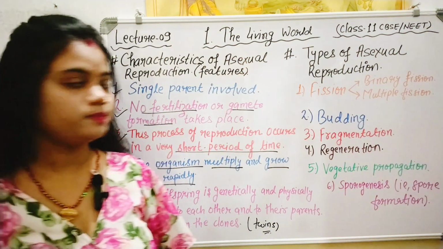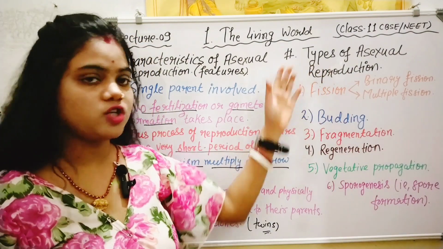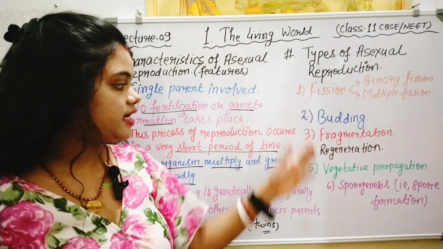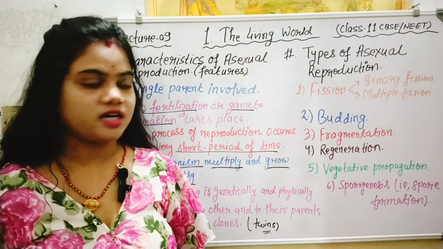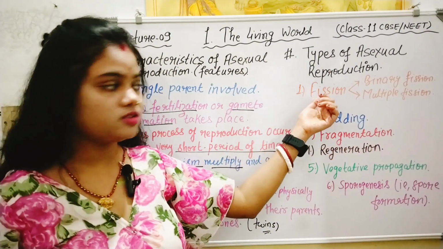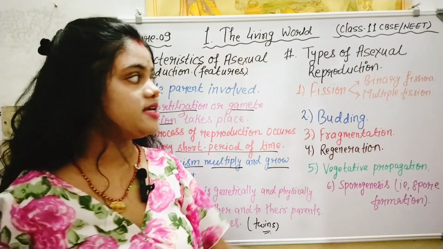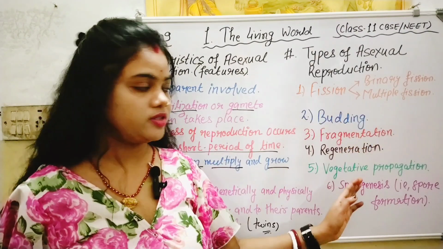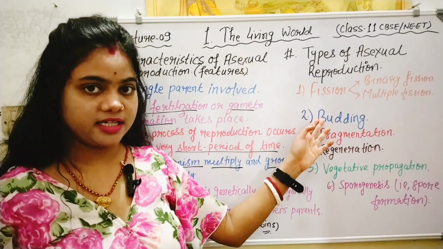Okay. Now, look at the types of asexual reproduction. Basically there are 6 types of asexual reproduction. The first one is fission. Fission is again of 2 types, binary fission and multiple fission.